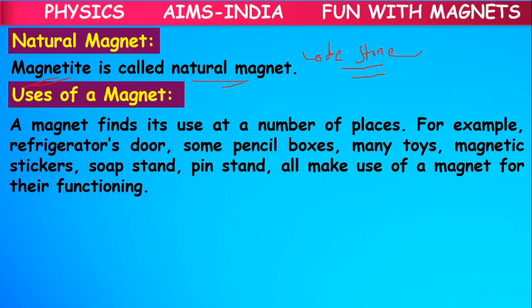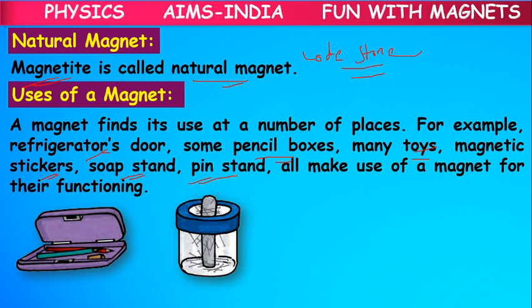What is the use of a magnet? Already we have seen it is used in refrigerator doors for fixing some toys, vegetable toys like that. Some pencil boxes use it for automatically closing. It is used in toys, magnetic stickers, soap stands, pin stands, only for our comfort.